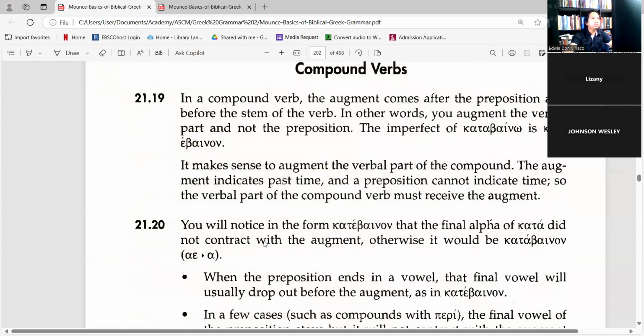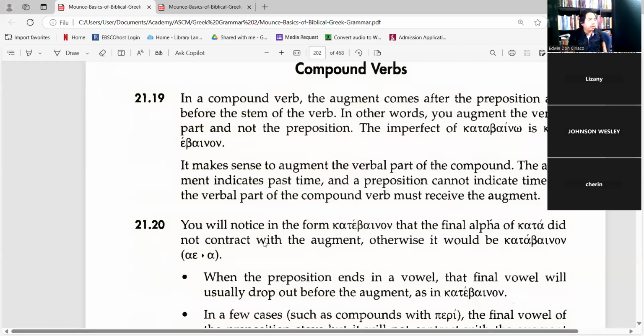Okay, compound verbs. In a compound verb, the augment comes after the preposition and before the stem of the verb. So compound verbs, usually these are prepositions that were attached to regular verbs.